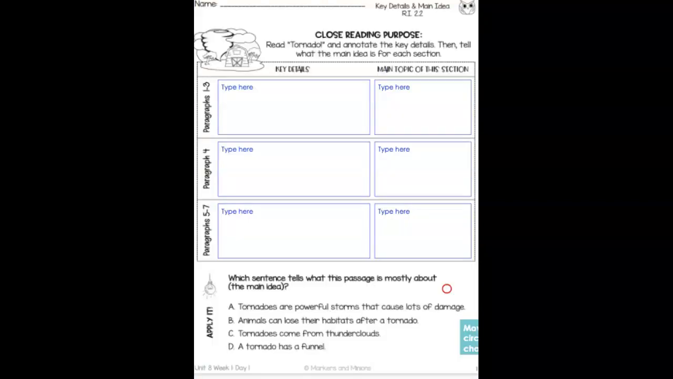And in your workbook, you also have this online, which is on Google Classroom, and you can fill it out just like I'm filling it out now. And I've switched it so that you can turn it in by day. So we're Unit 8, Week 1, Day 1. And we are going to read Tornado, and we're going to annotate the key details, then tell what the main idea is for each section.